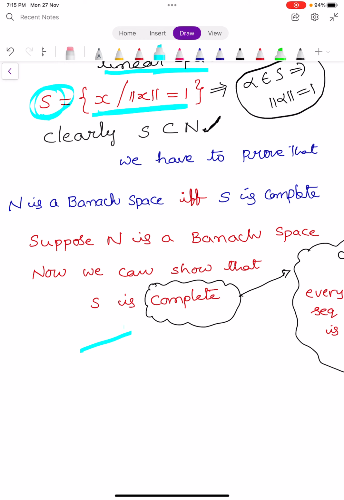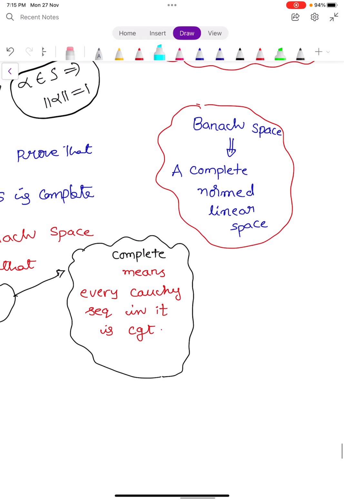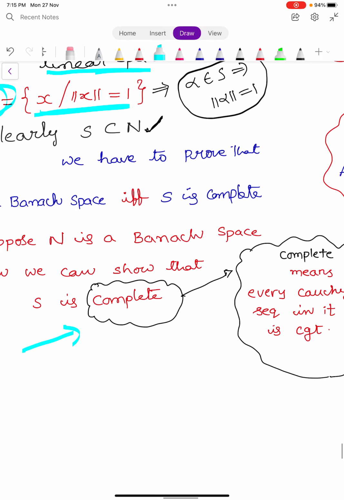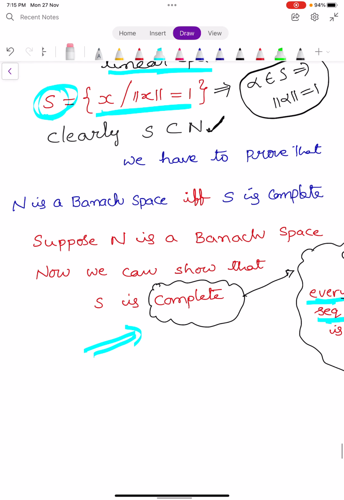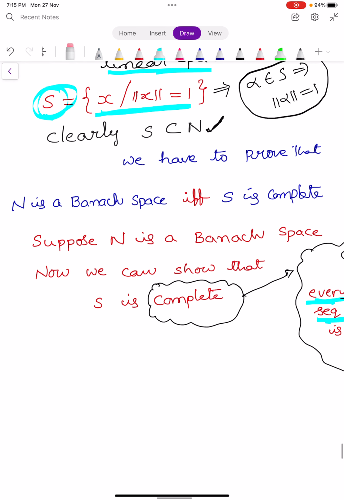What is meant by a Banach space? A Banach space is a complete normed linear space. Our aim is to show that S is complete. What is meant by complete? If every Cauchy sequence in the set is convergent, then we say that it is complete. So we have to prove that S is complete now.